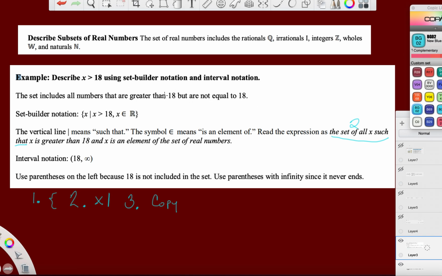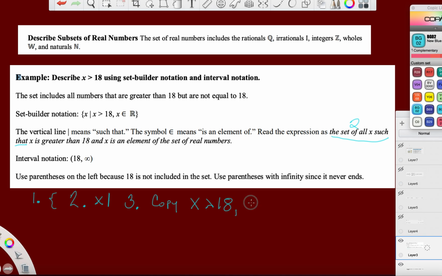But right now we're doing set builder. So 3, just copy the inequality. So x is greater than 18. Sorry about that greater than symbol. It's not very good, but you understand what I mean. And don't forget the comma.